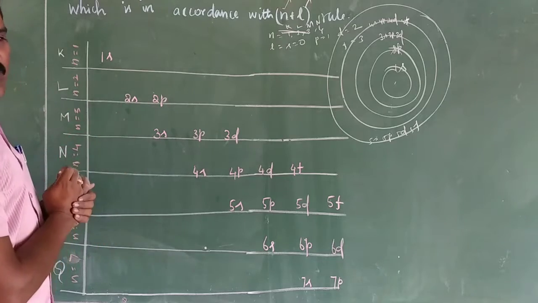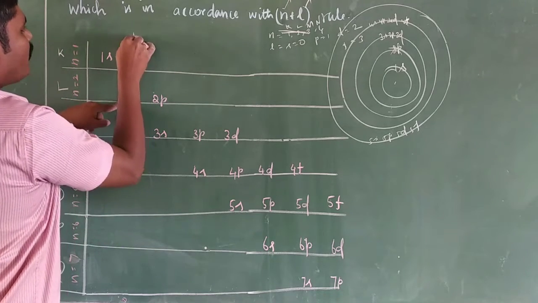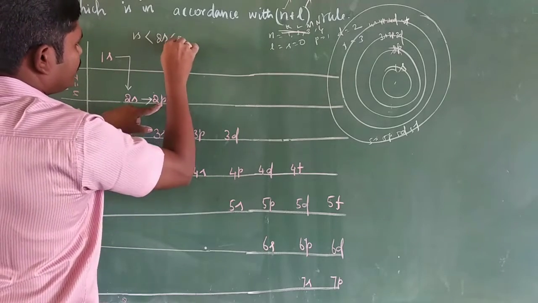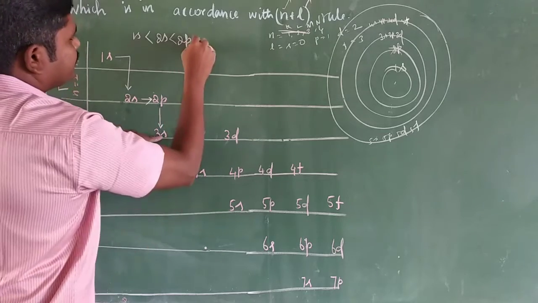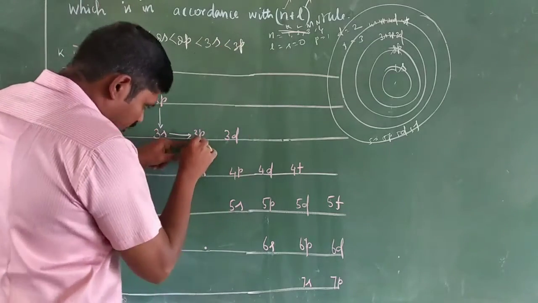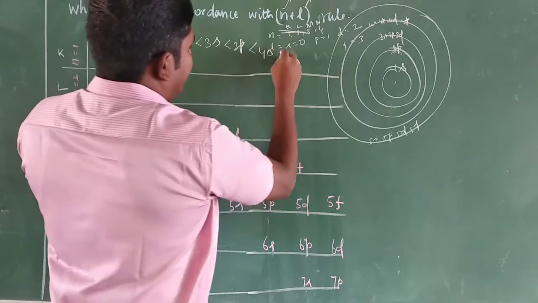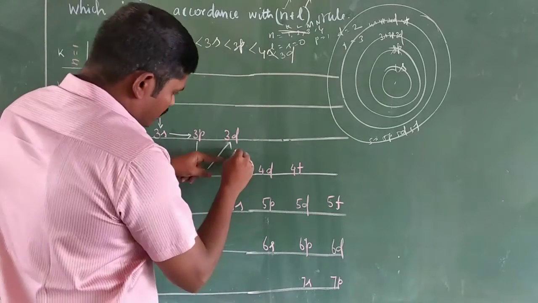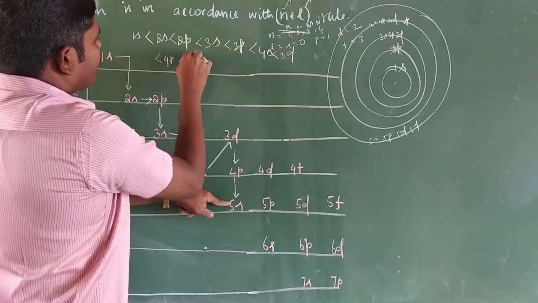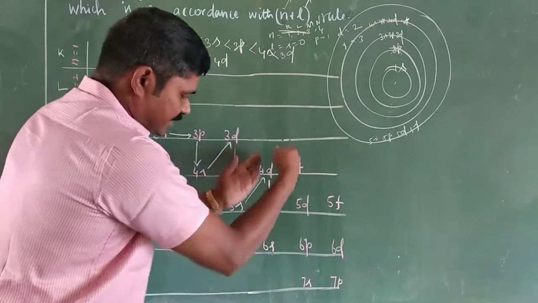So the increasing order of the energy of the orbitals: first 1s, which has the least energy, then 2s, 2p, next 3s, 3p, then in a straight line 4s, then 3d, then 4p and 5s in a straight line, so less than 4p and 5s, next 4d, then 5p and 6s in a straight line.